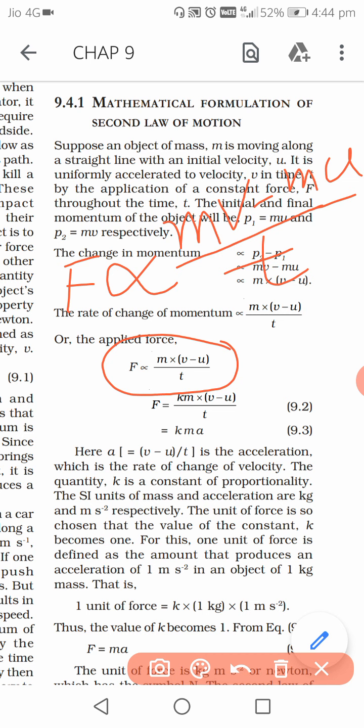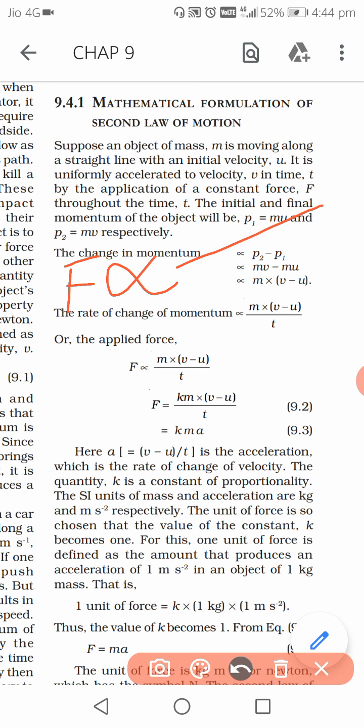According to the statement of the second law that I just told you, force is directly proportional to the rate of change of momentum. How much is the change of momentum? mv minus mu. And what is the meaning of rate? Rate means divided by time. So this is the mathematical way to write the second law of motion, and this is what is written here.